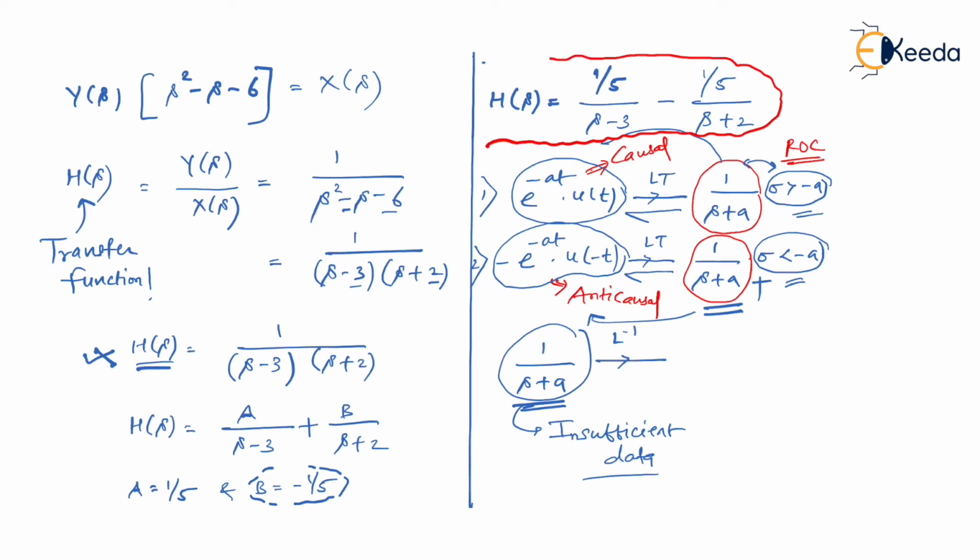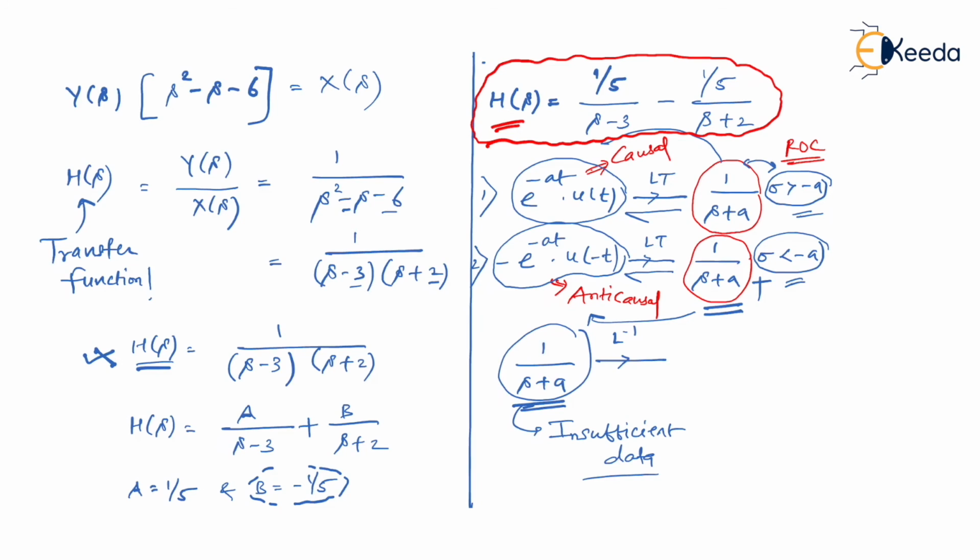Please understand, what you have is H of s, am I right? What they want is h of t. If you have H of s and you want h of t, you will go for inverse Laplace, am I right? But only H of s is known to you, and as I said, you will have no common solution. You have to know the ROC. Now, if you read the question, there is no direct information about the ROC, but a clue for the ROC is given.